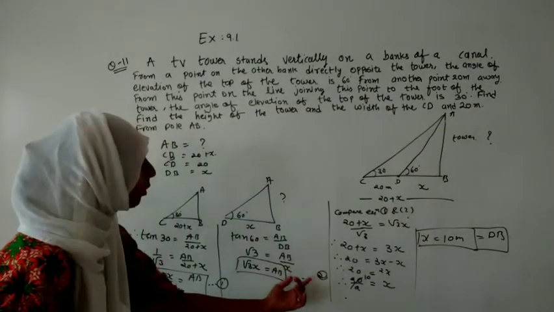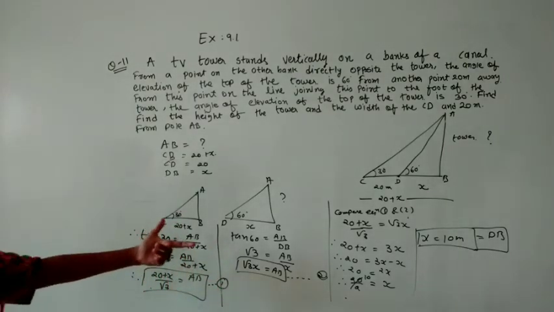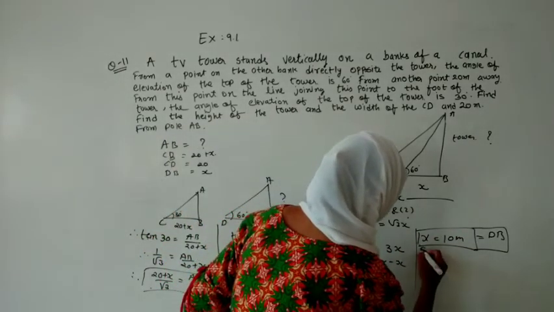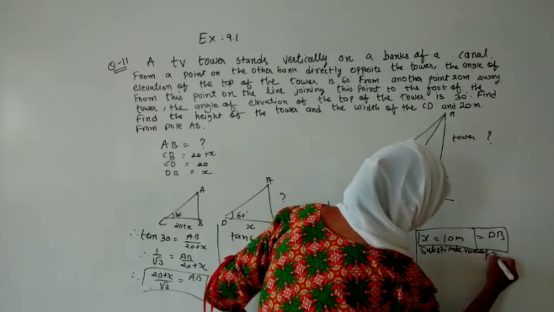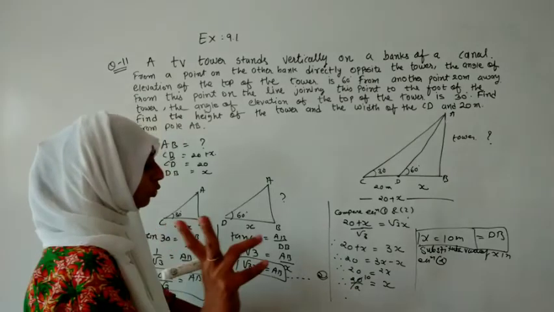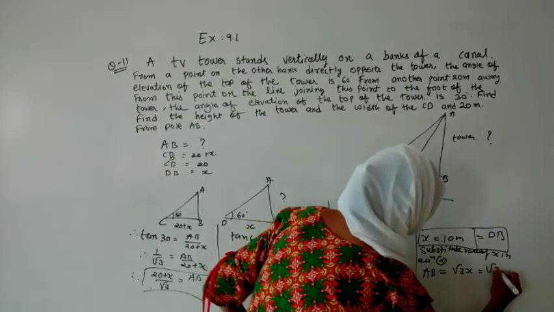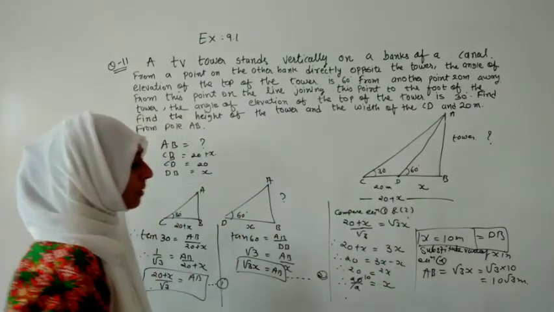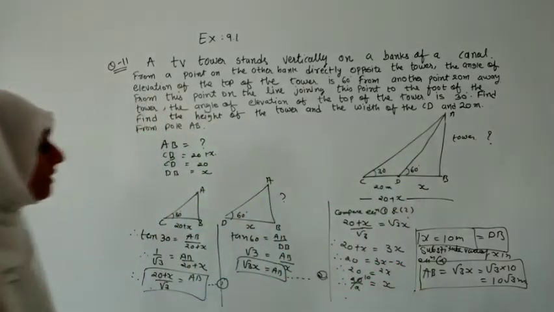So either substitute the value of x in equation 1 or in equation 2. As I can see, equation 1 is a little bit complicated. Let us substitute in 2. So I will write: substitute the value of x in equation 1 or 2. I am substituting in 2. So AB is equal to under root 3x, so it will become under root 3 into 10. It will look like 10 under root 3 meters. And if you want to substitute the value of under root 3, that is 1.73, you can substitute. But this answer is also correct.